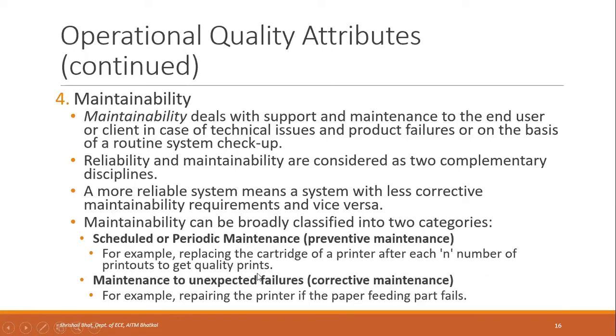The printer is still working, but to see to it that the print quality does not reduce, we replace the cartridge after say some thousand prints. Nothing has failed yet, but to prevent failure, you are performing maintenance.